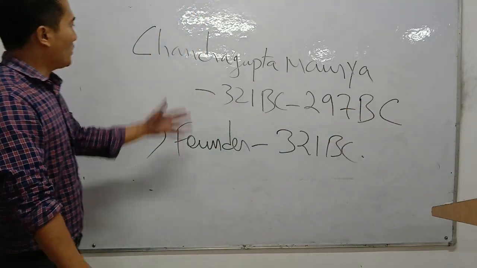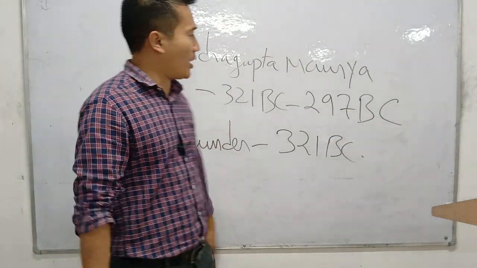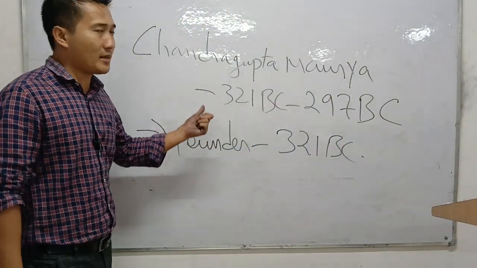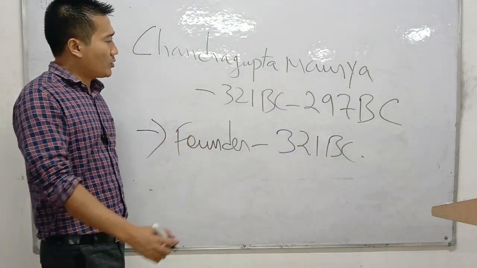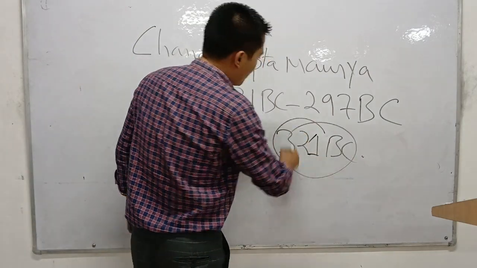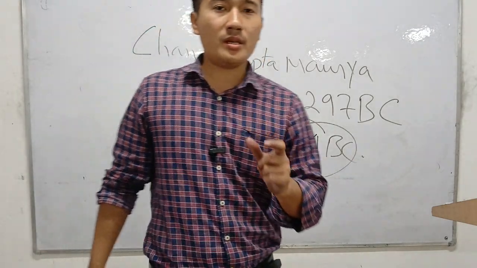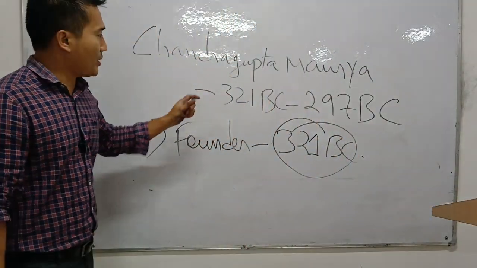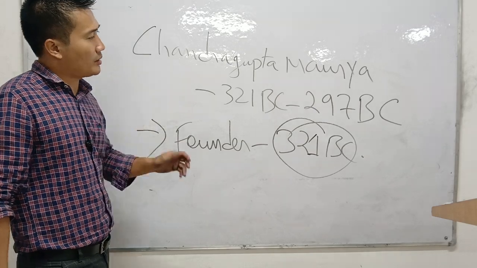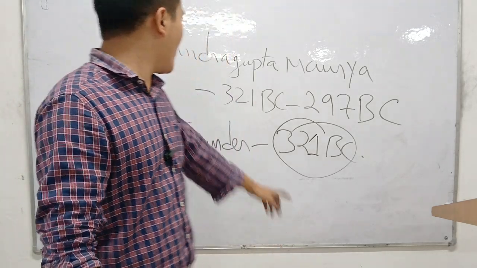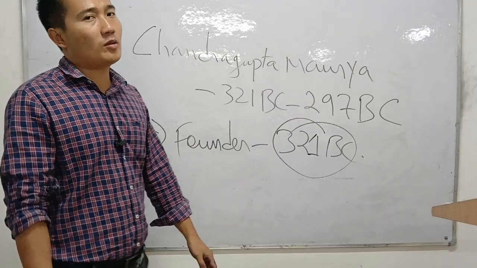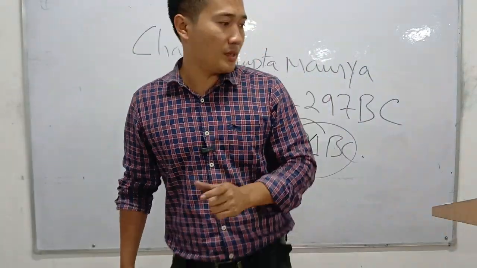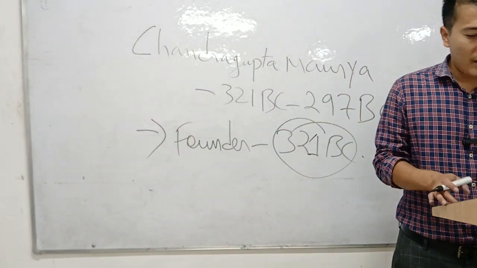We will discuss a king known as Chandragupta Maurya. This king is regarded as the founder of this dynasty, and it was founded in the year 321 BC. 321 BC is the time when the Mauryan dynasty was founded, and he ruled till 297 BC. So remember, Chandragupta Maurya founded the Mauryan dynasty in 321 BC, and he ruled till 297 BC.